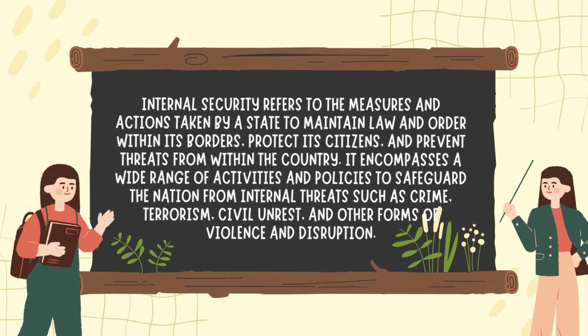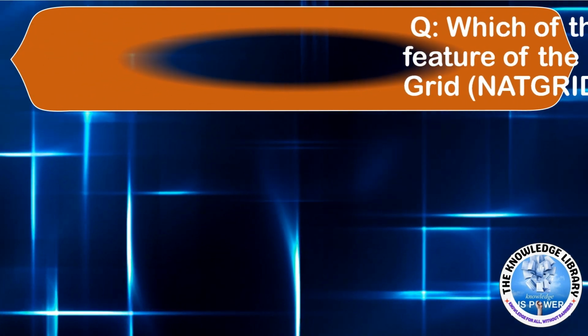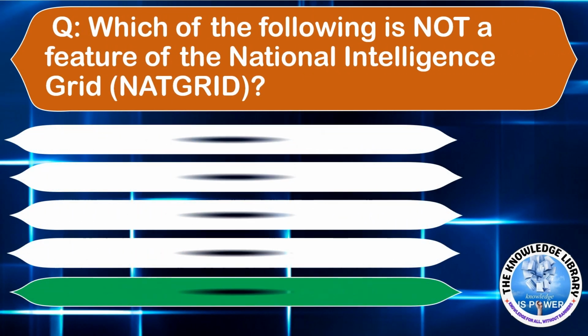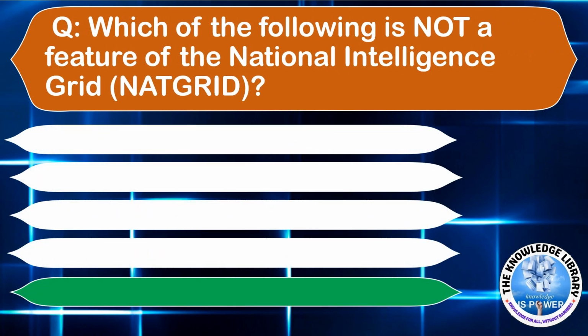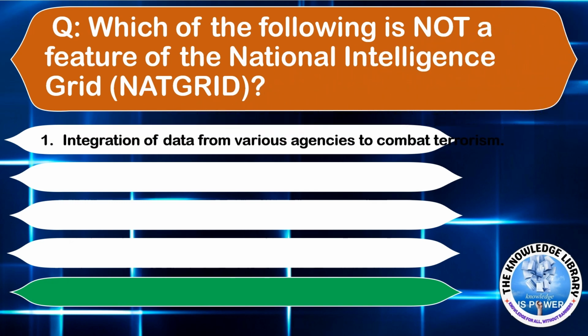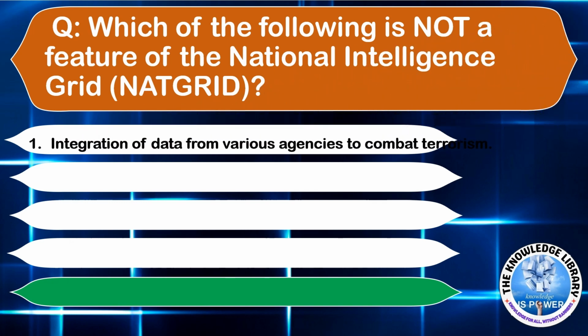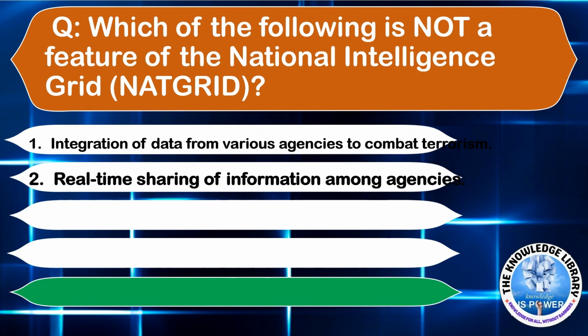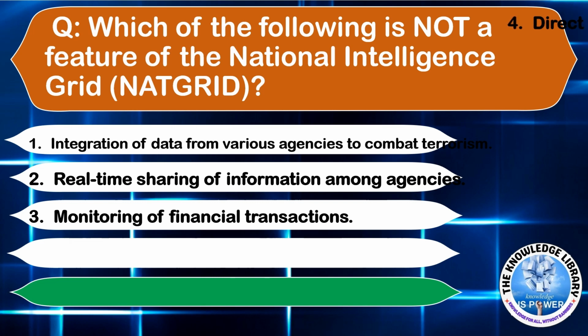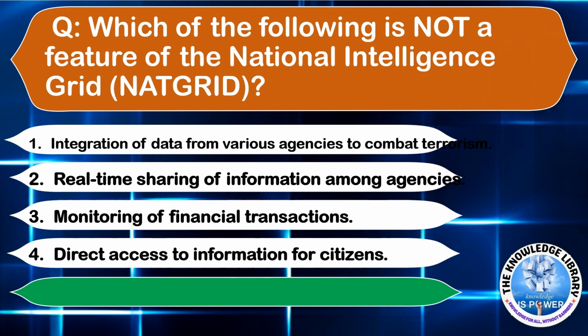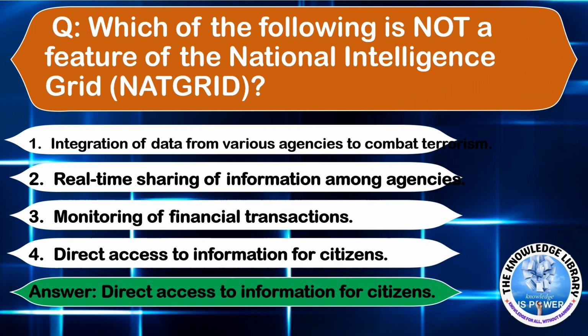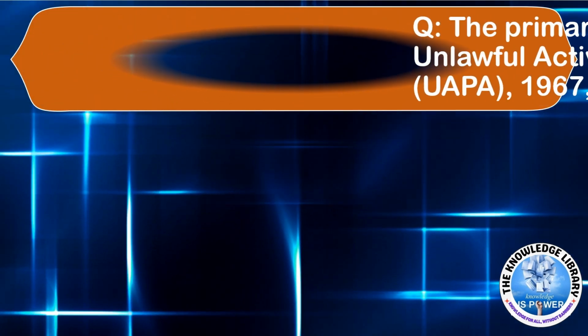So let's start. The first question is, which of the following is not a feature of the National Intelligence Grid? Option A, integration of data from various agencies to combat terrorism. Option B, real-time sharing of information among agencies. Option C, monitoring of financial transactions. Option D, direct access to information for citizens. Answer is Option D, direct access to information for citizens.